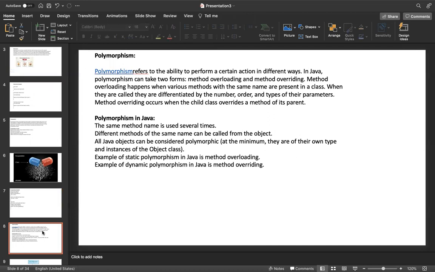Then the next one is polymorphism. What is polymorphism generally? Polymorphism is nothing but one object can act in different forms. One object can act in different forms, that is called polymorphism. According to the situation, that object will act. I will tell in detail with an example. This is the general form.